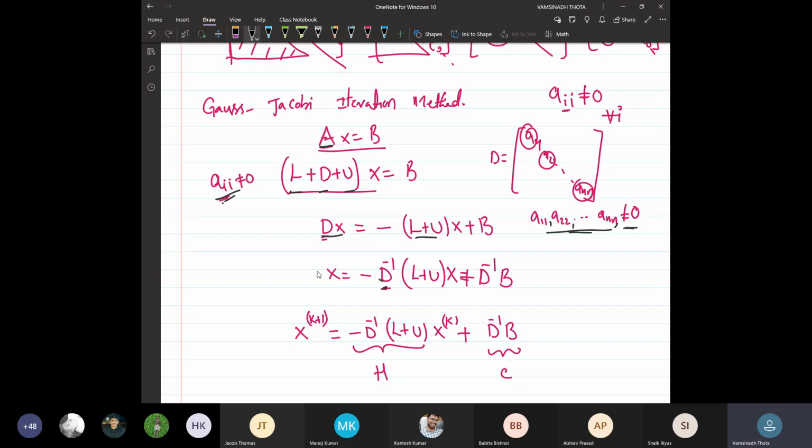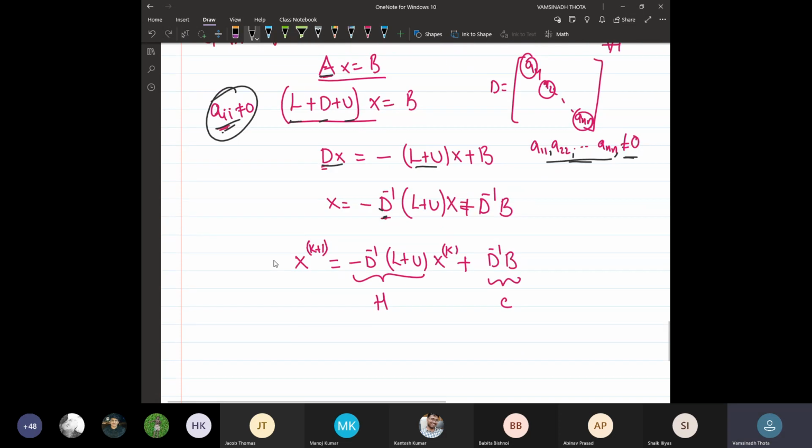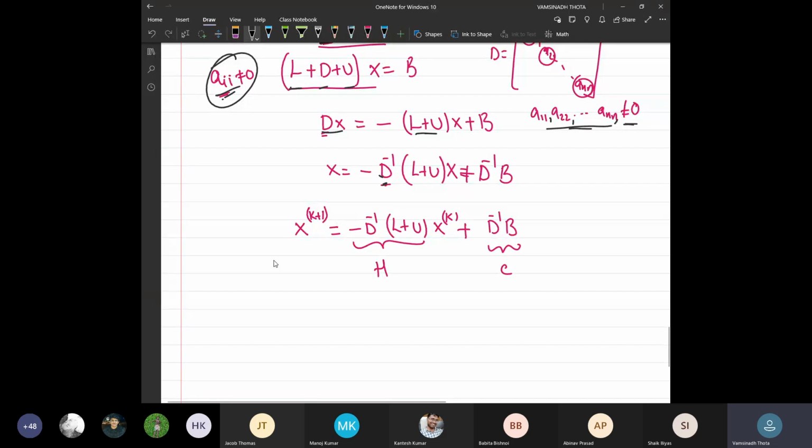If one of the diagonal entries is 0, then if there is any possibility, we should rearrange the equations so that all the diagonal entries become non-zero.